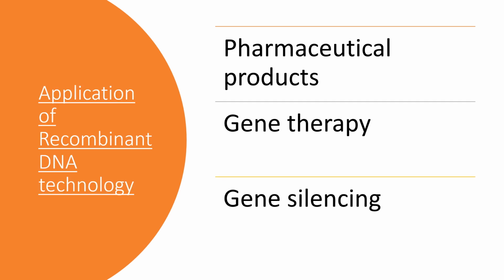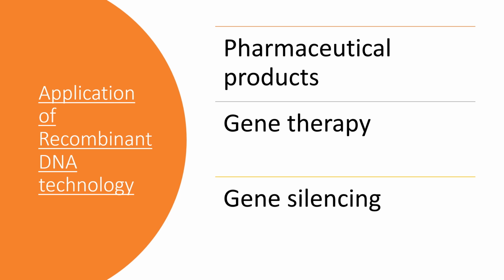The applications of recombinant DNA technologies. First is pharmaceutical products. Insulin: cheaper and safer compared to animal insulin can be created. Vaccine subunits against hepatitis B are safer since they will not be infected by pathogens. DNA vaccines against malaria, influenza, etc. can be gained. Gene therapy.